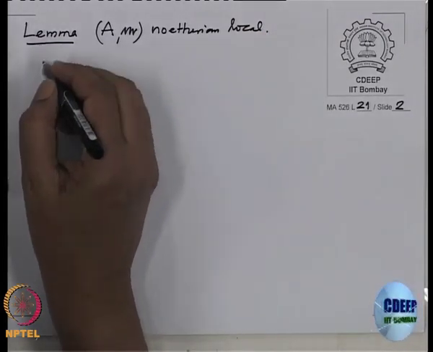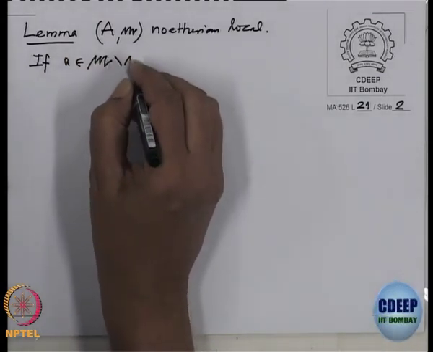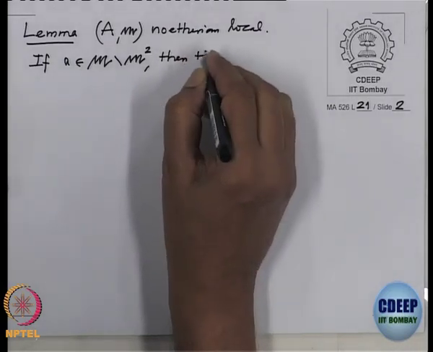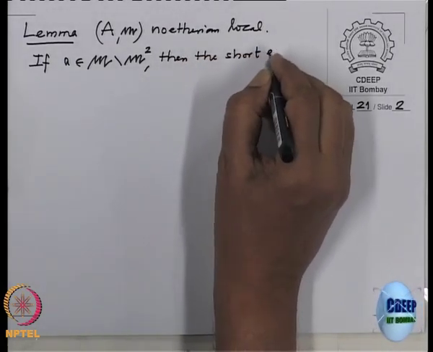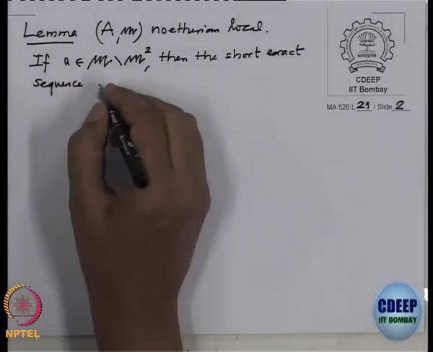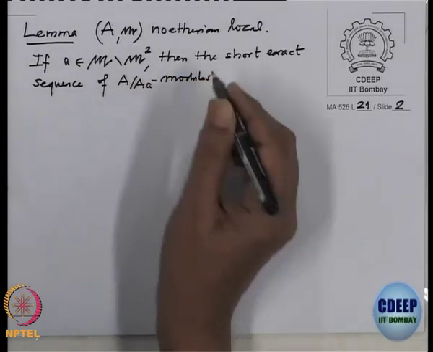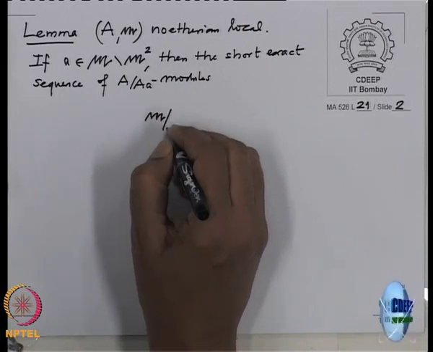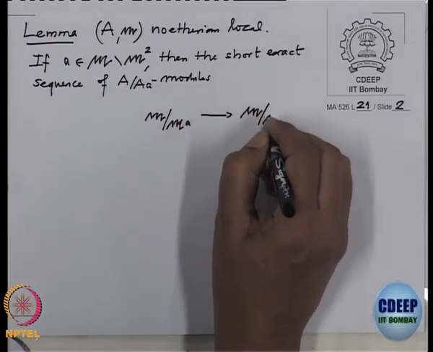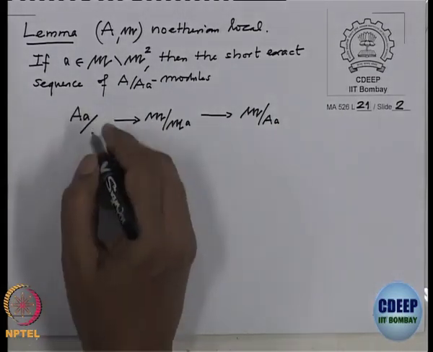If you take an element a in M which is not in M square, then what we proved is that the short exact sequence of A/(a) modules, M/(a) to... M/Ma, which is clearly an A/(a) module, then M/(a), which is also clearly an A/(a) module, and the kernel here is (a)/Ma.